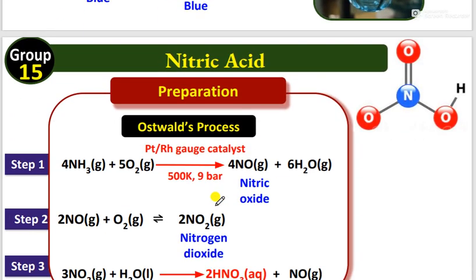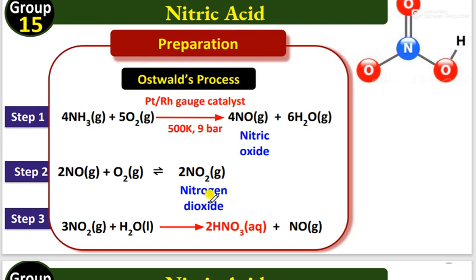Next, remember this very important point, on which most examinations ask questions: the preparation of nitric acid. Nitric acid can be prepared by the Ostwald method. What happens there? Ammonia reacts with oxygen in the presence of a platinum-rhodium catalyst. The temperature is also given here. They form nitric oxide. Nitric oxide undergoes oxidation to form nitrogen dioxide. Nitrogen dioxide reacts with water molecules to form nitric acid.